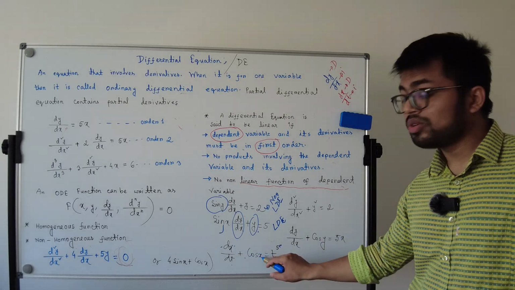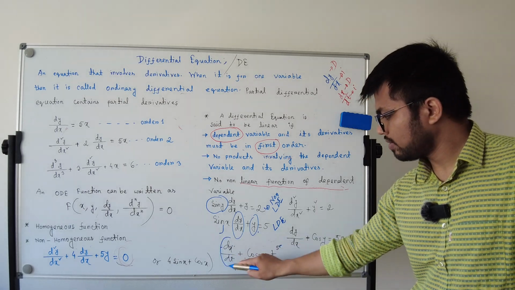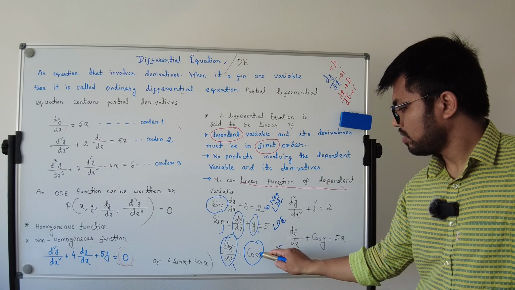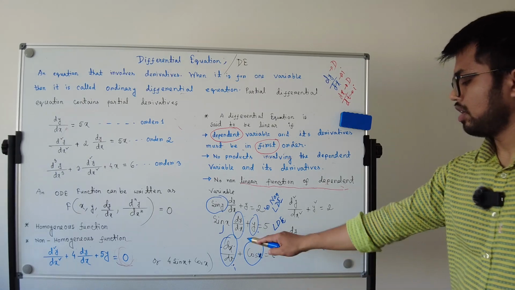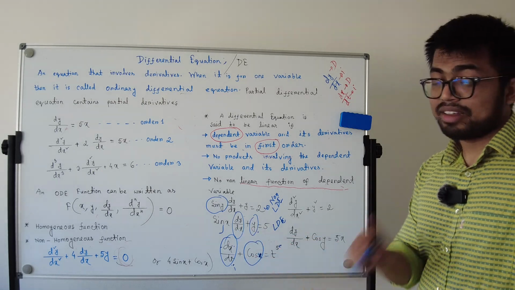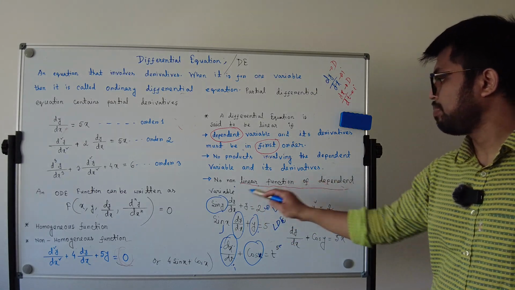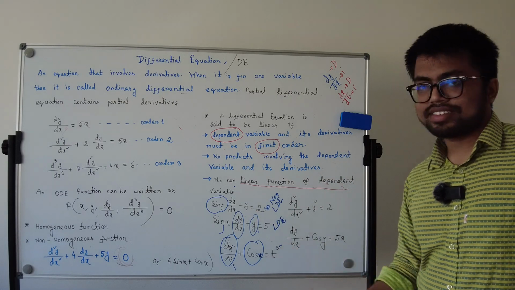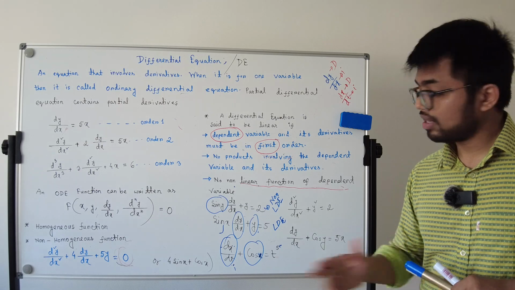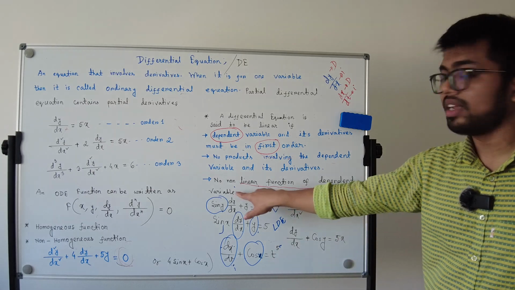Third one, d dt of x plus cos x, t to the power 5. Here, x is your dependent variable and t is your independent. So first order, no problem. Cos x, remember, this is the important thing: no nonlinear function of the dependent variable. Cos x is a nonlinear function, and x is the dependent variable.